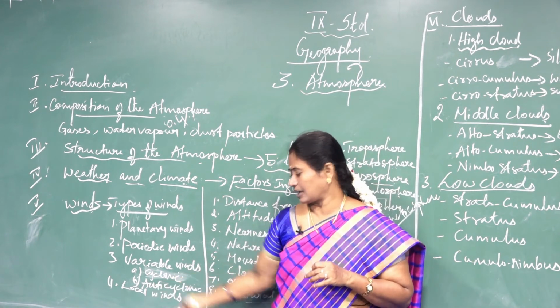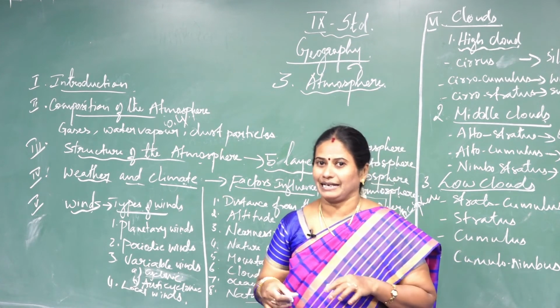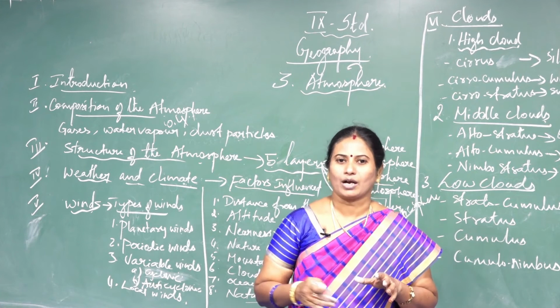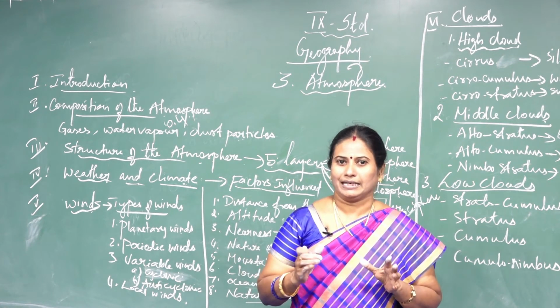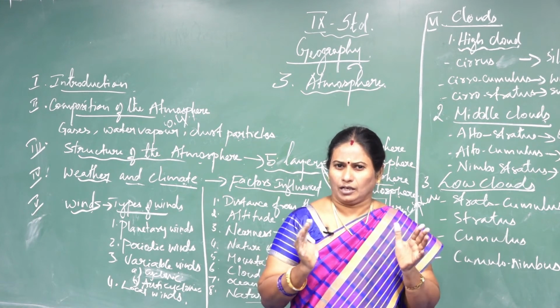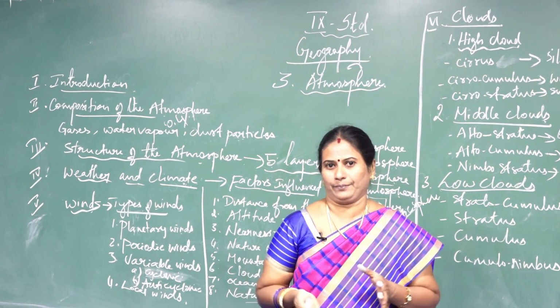Next, last one, I am going to explain about local winds. As the name indicates, local winds are winds that blow in a particular small locality for a short period of time.